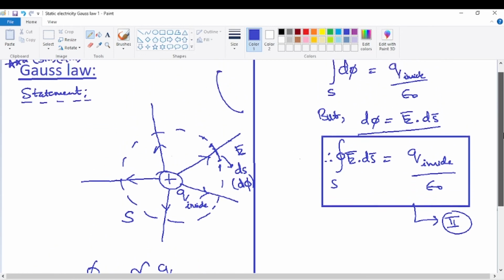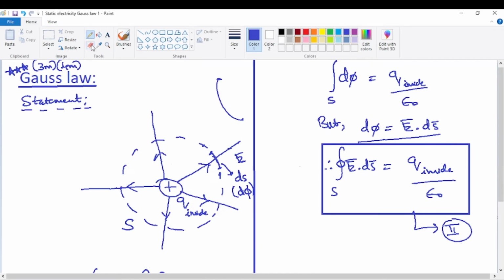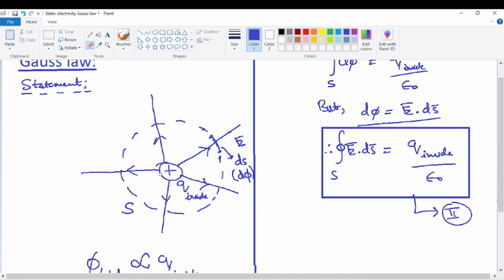So now coming here, the statement of the Gauss law is nothing but a simple proportionality relation. Very easily it can be written, just in 3 lines. I'll give some time for writing it, but before that, we'll see here. Now consider the total charge inside the closed surface to be positive. Then the electric flux is emerging out of the closed surface.